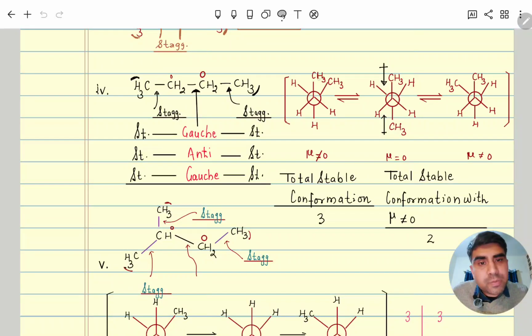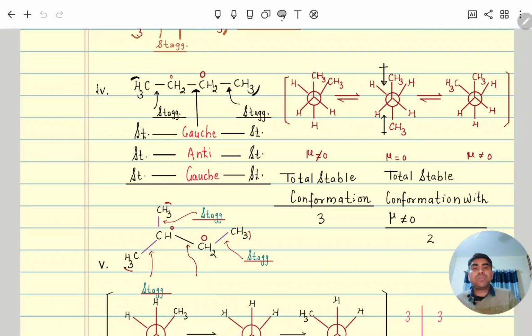This is with respect to this carbon, this one is staggered. With respect to back carbon and this carbon is staggered, and this two carbon with respect to this position is gauche. So this is stable. Next, this one is most stable, and then after another one mirror image of gauche, this one. In that we can see that this one, its dipole moment cancelling each other, so it is non-polar, whereas this is polar and this one is polar.